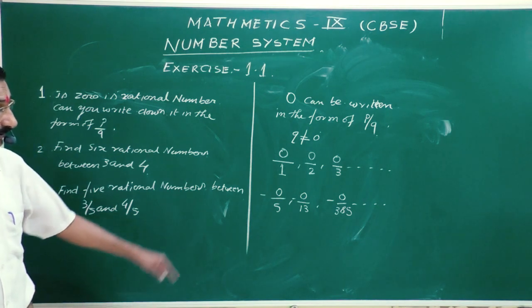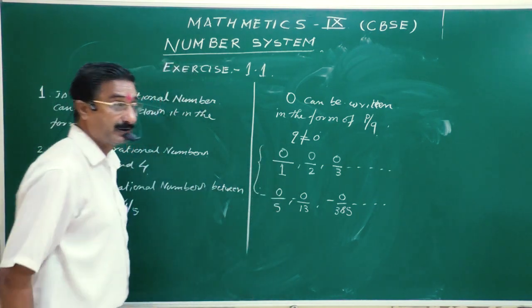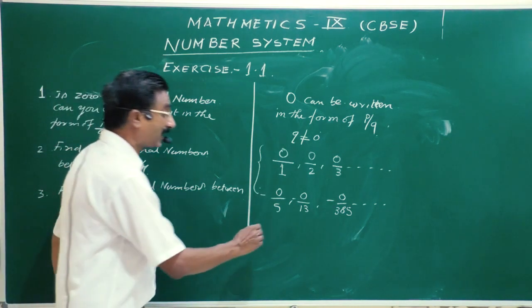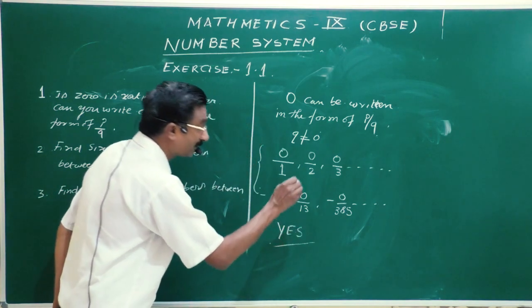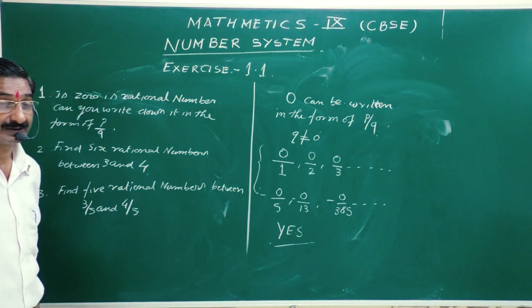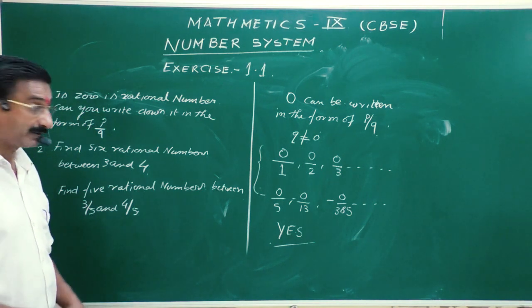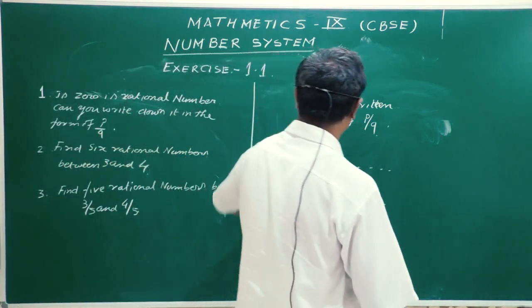All these are in the form of P by Q. That's why the answer is yes. We can write 0 in the form of a rational number. So this is a rational number. Clear?